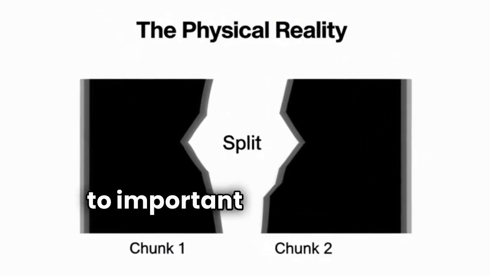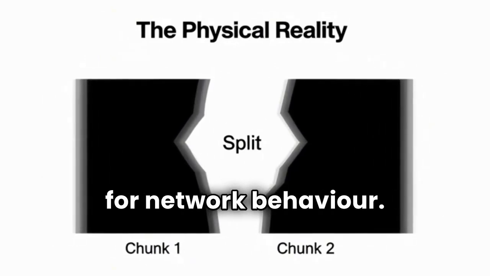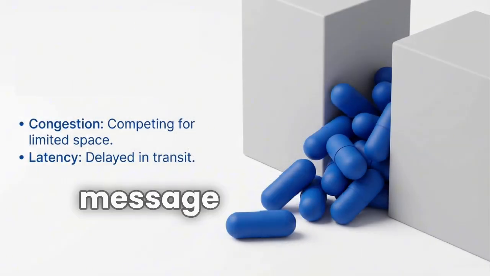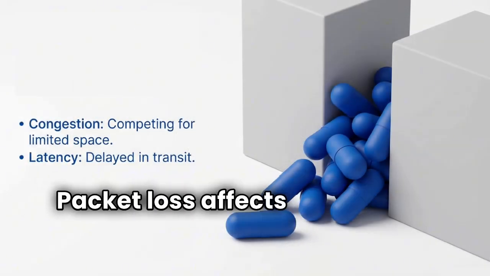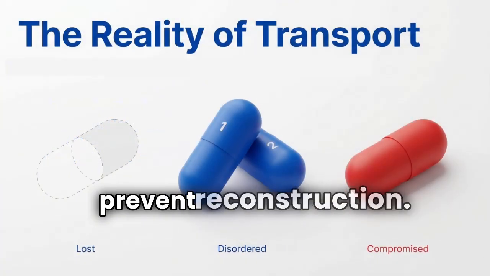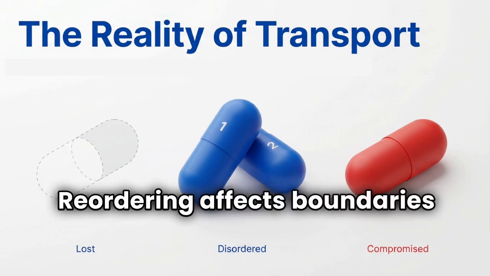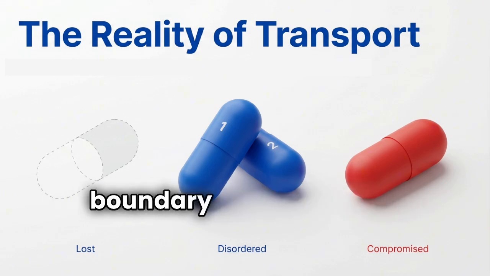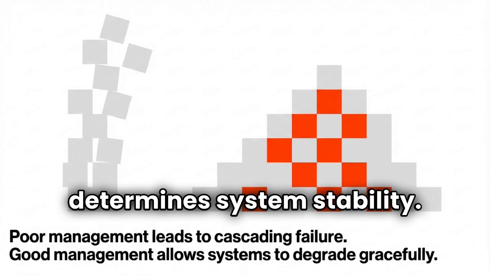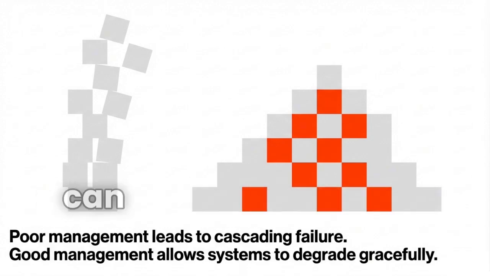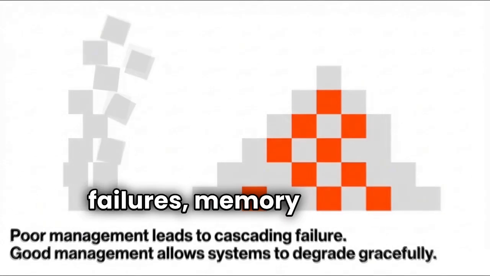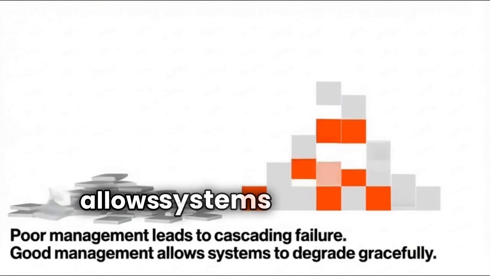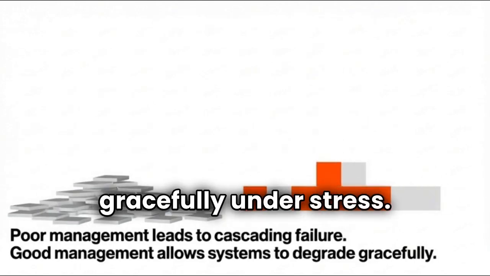All of this leads to important implications for network behavior. Congestion affects message boundaries because delayed segments may postpone message completion. Packet loss affects boundaries because missing pieces prevent reconstruction. Reordering affects boundaries because messages may complete out of sequence. In distributed systems, boundary handling often determines system stability. Poor boundary management can lead to cascading failures, memory leaks, or stalled processing. Good boundary management allows systems to degrade gracefully under stress.